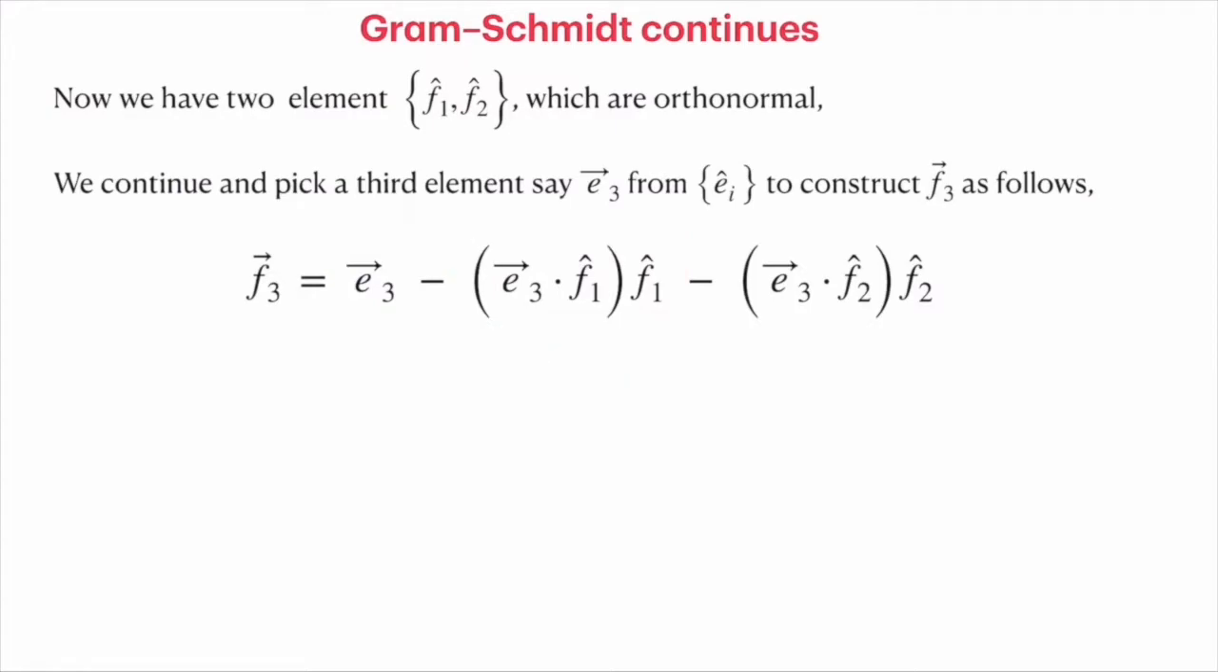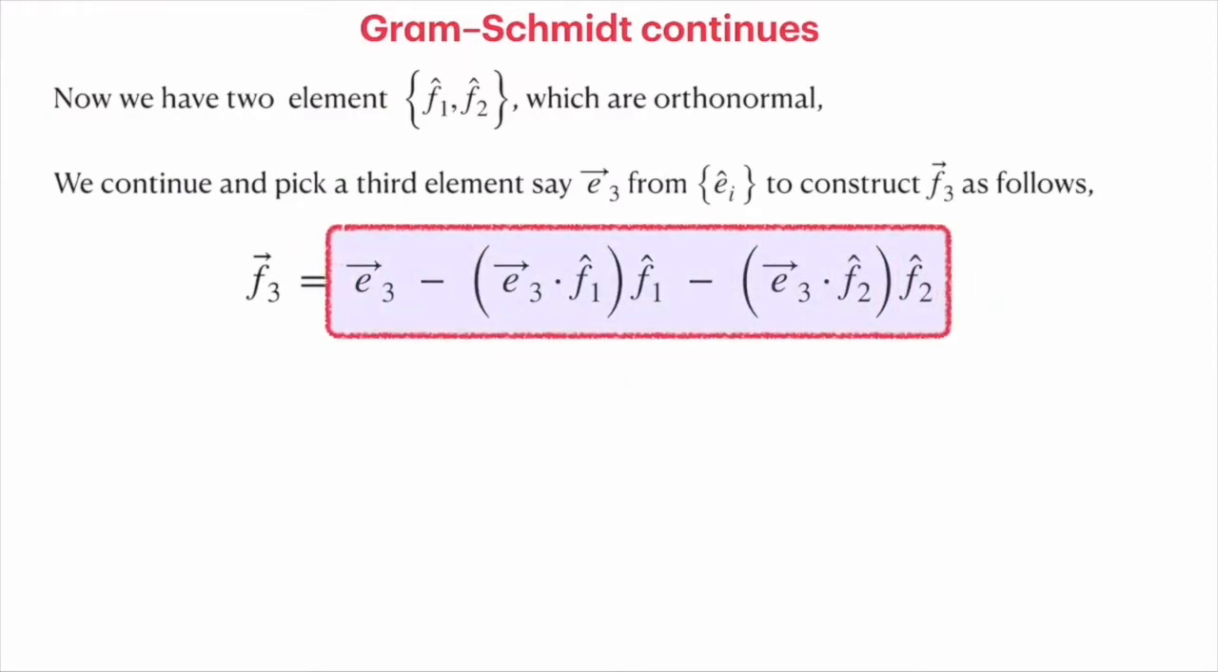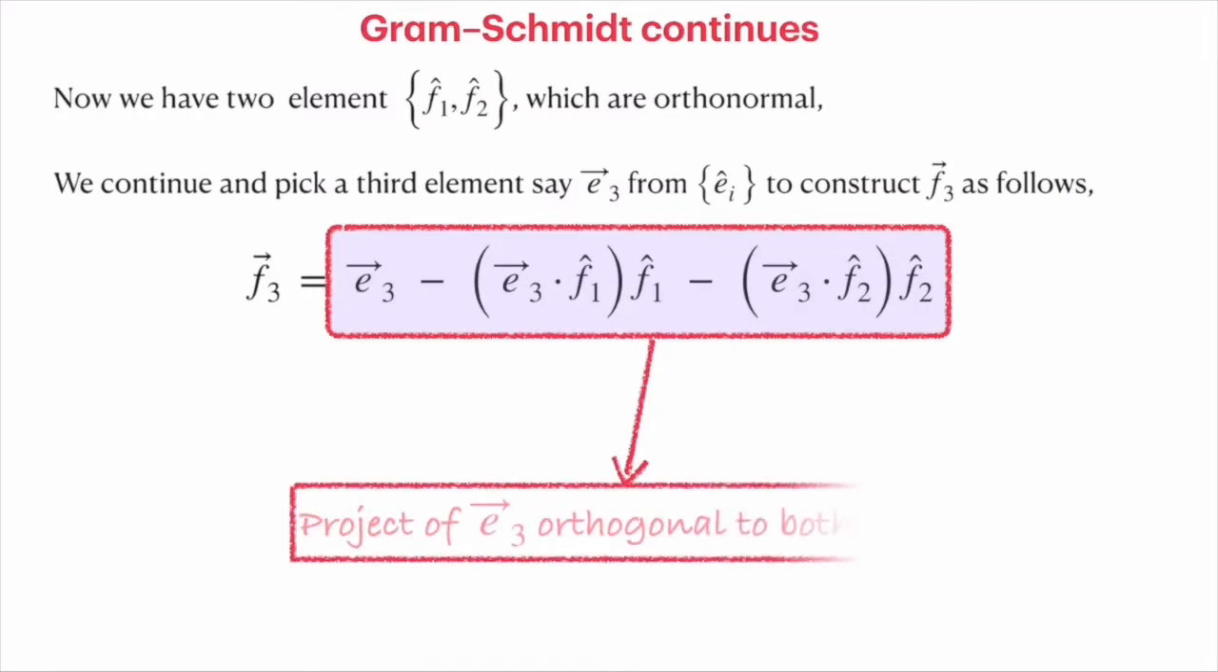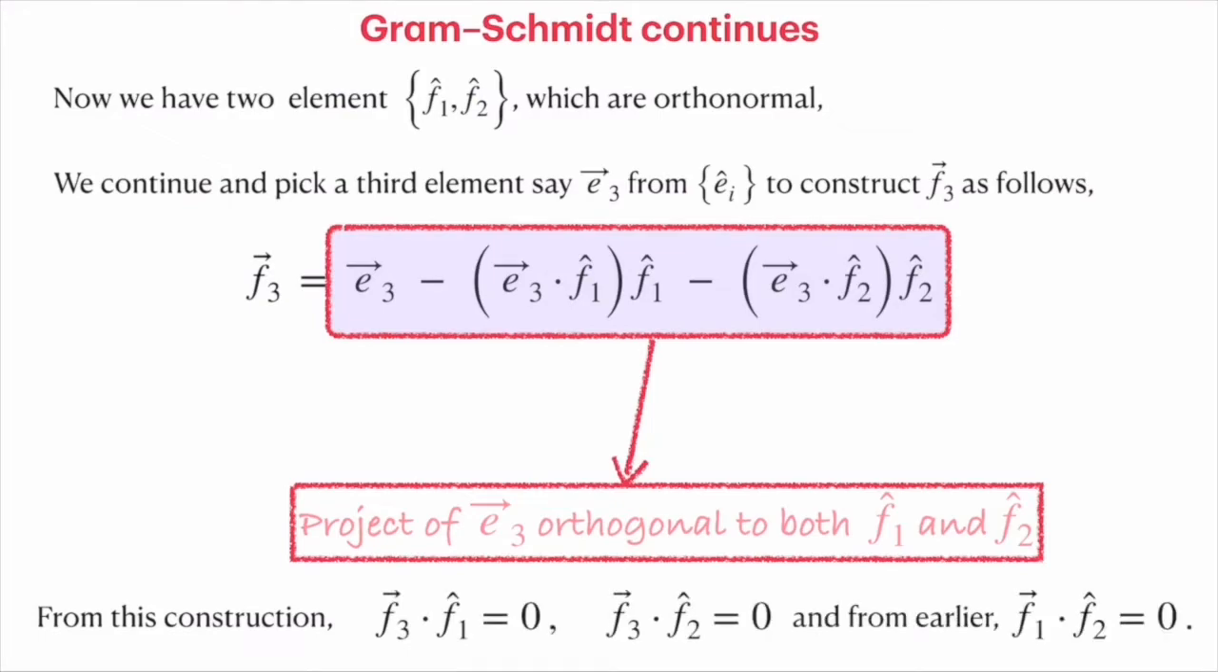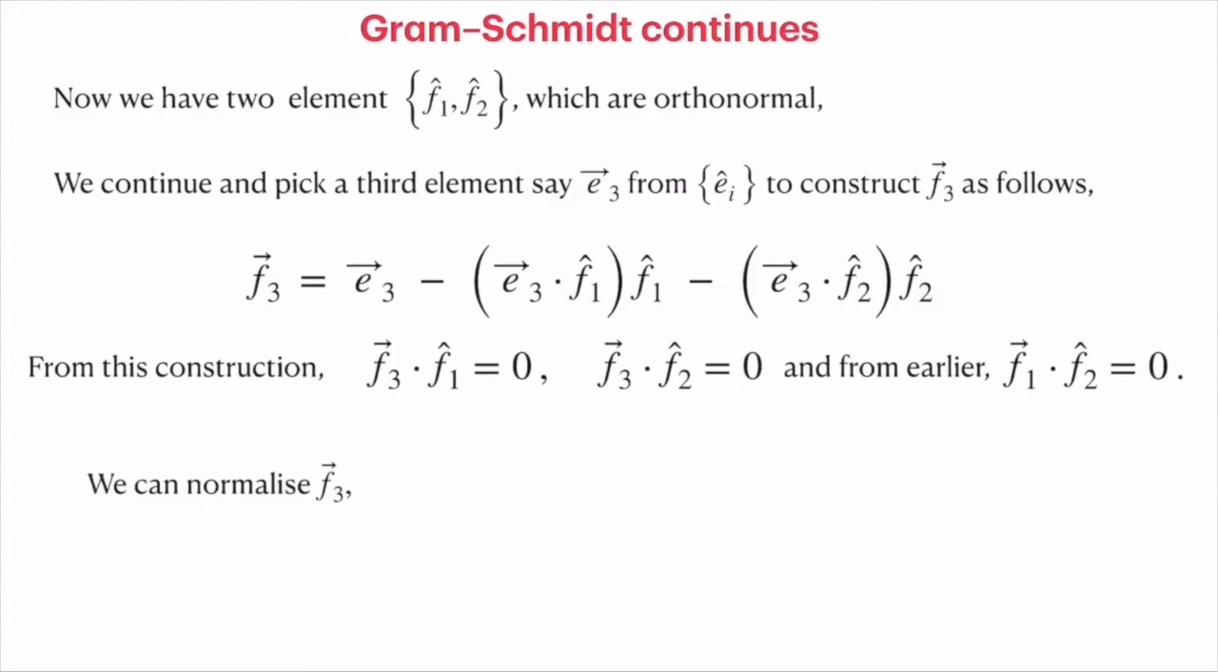Let's look at the full expression, and we see that this expression is essentially a projection operator orthogonal to both f1 and f2, because it removes the component of e3 in the direction of f1 cap and the component of e3 in the direction of f2 cap. So this should be orthogonal to both f1 and f2. And once we normalize it by dividing it by its norm, that is f3 cap equals f3 divided by the norm of f3, it gives us the third element of our basis.